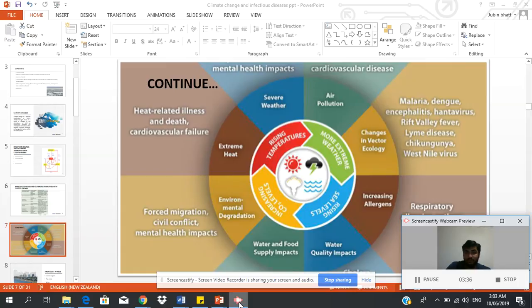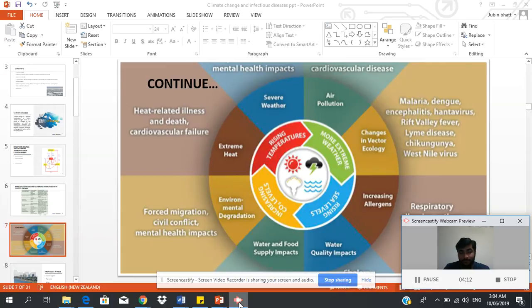which includes some of the factors like rising temperature. Due to rising temperature, severe weather and extreme heat are affected. Because of severe weather, it affects the mental health conditions of humans. Because of extreme heat, heat-related illness, which may sometimes lead to the death of the patient, and some cardiovascular failures occur. Moreover, due to extreme weather, air pollution occurs and change in vector ecology is common.